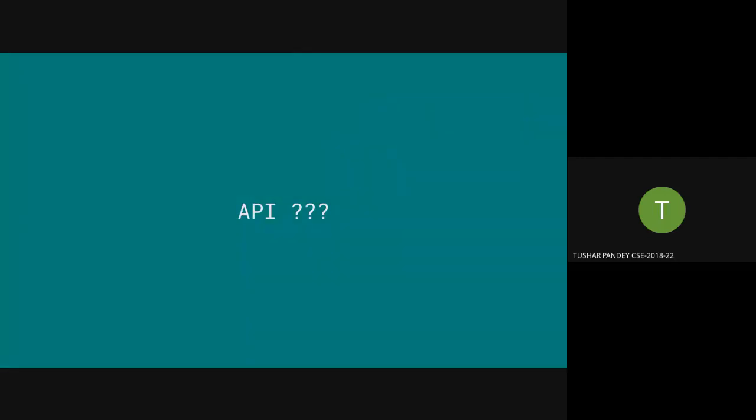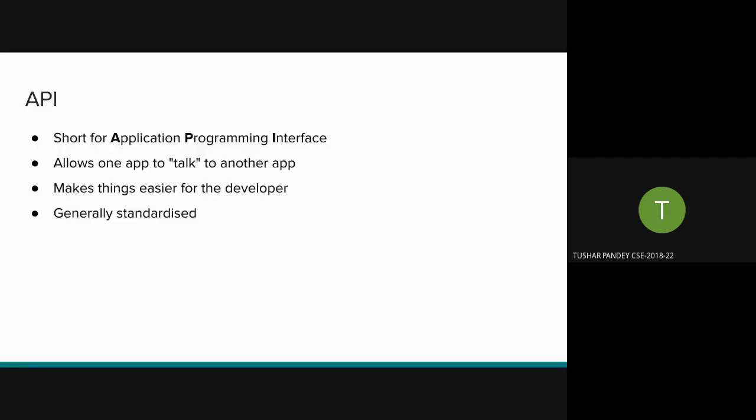So, APIs. API is short for Application Programming Interface. Take it this basic way: it allows one app to talk to another app. It's the basic interface so that two apps can talk. That's the easiest definition you can get. It makes things much easier for the developer because it is generalized and standardized. It is the same across all the platforms.